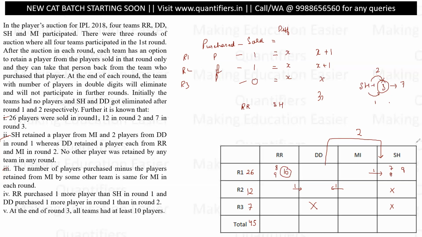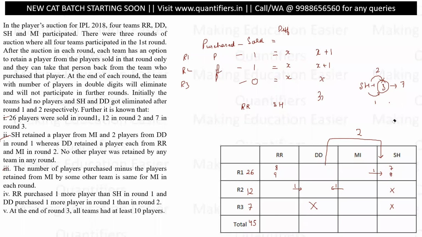Which means that there are only 2 possibilities: SH is purchasing 7 and RR is purchasing 8, or SH is purchasing 8 and RR is purchasing 9. So these are the only 2 possibilities that I have. Now let us work upon these possibilities one by one.